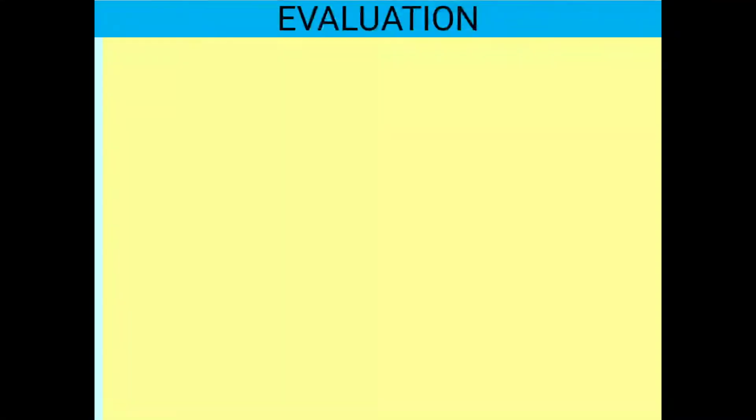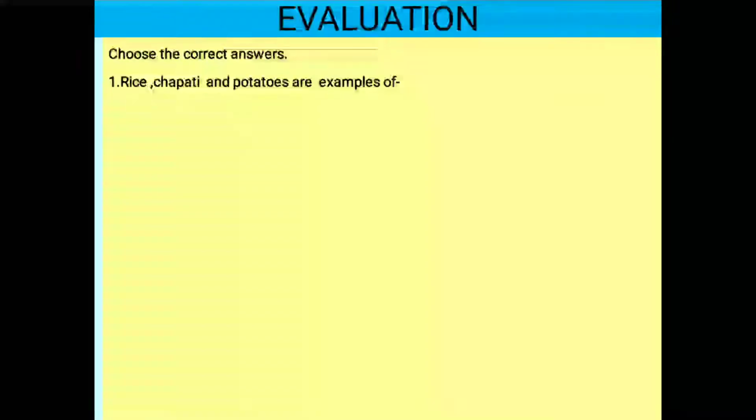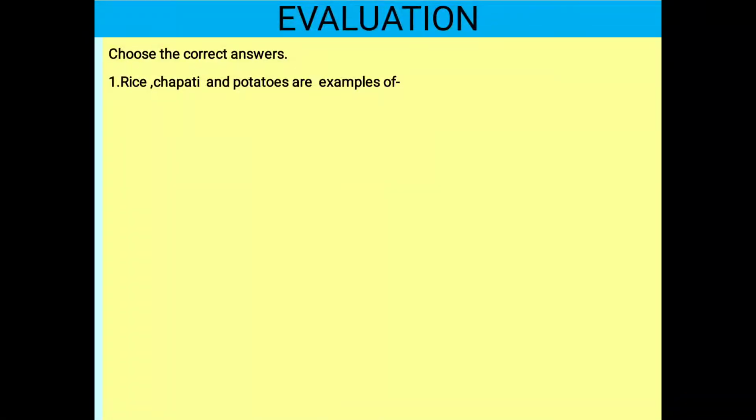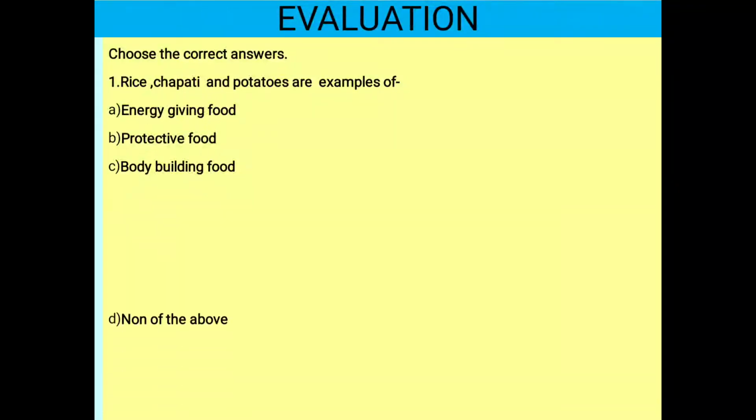Now, come to the evaluation part. Choose the correct answers. Rice, chapati and potatoes are examples of energy giving, protective food, bodybuilding food, none of the above.